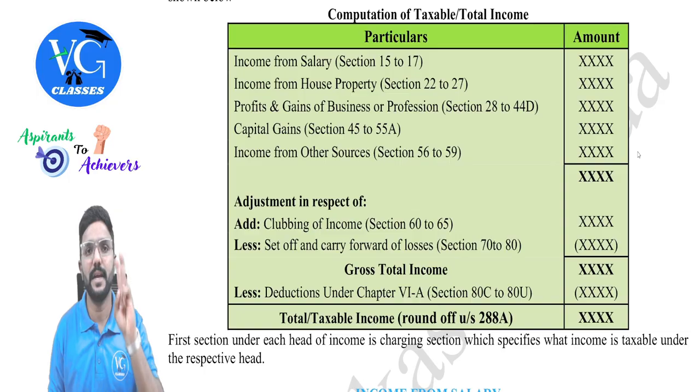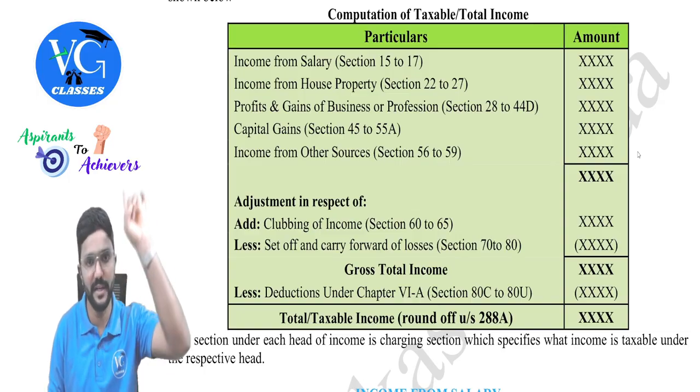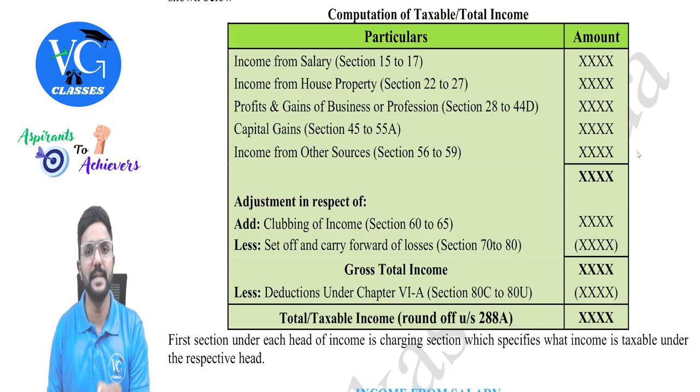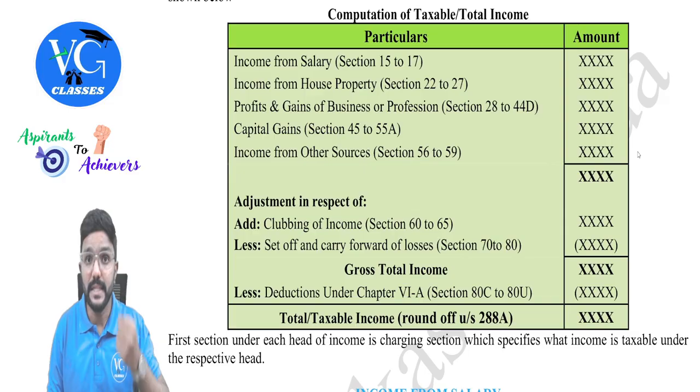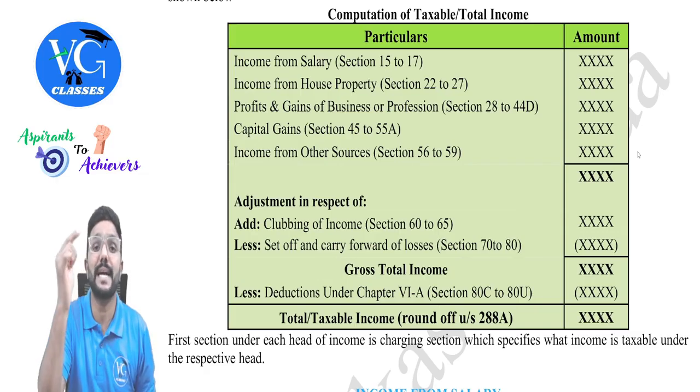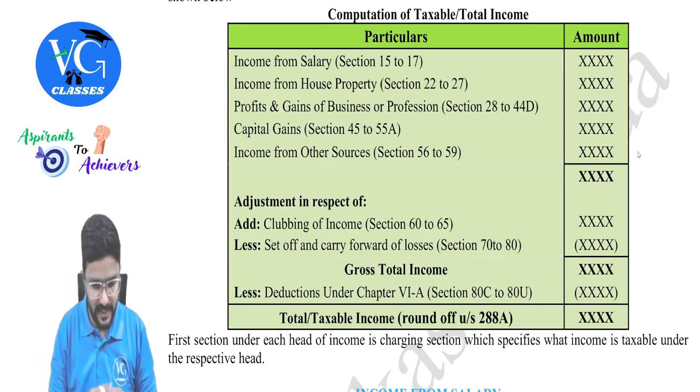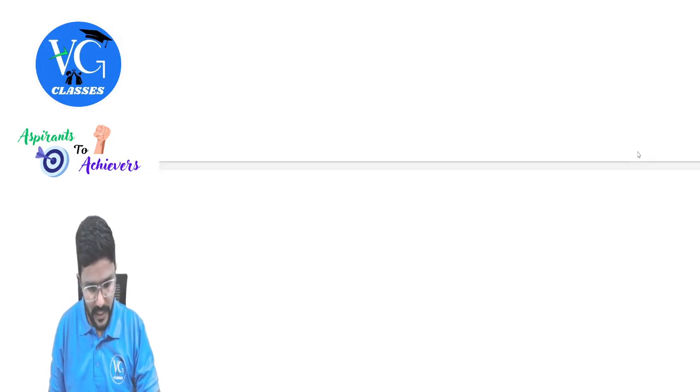Under the Income Tax Act, there are 2 charging sections. One is the general charging section, which is section 4, which we learnt in the first chapter, which tells that the total income of a person earned in the previous year is chargeable to tax in the assessment year. Now, in each head, we have one specific charging section. That is, the first section under each head will tell what income is taxable under that particular head, guys. Is that clear? I will just go to page number 1 where I have given the list of section numbers. We'll just mark them, guys.